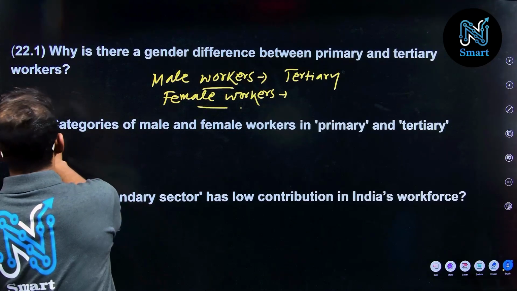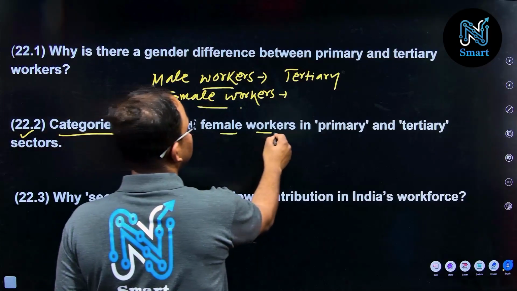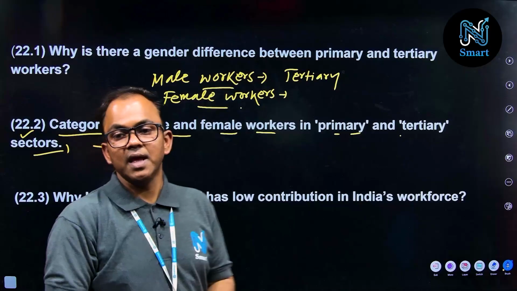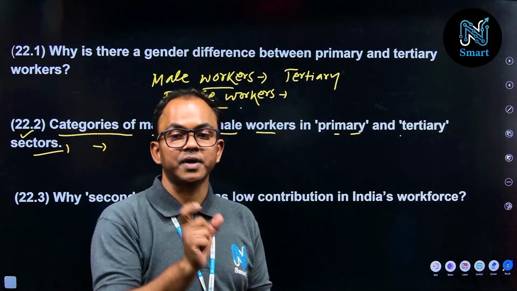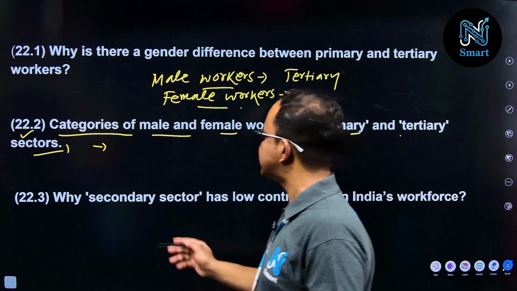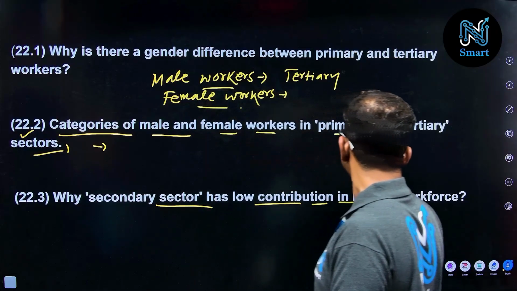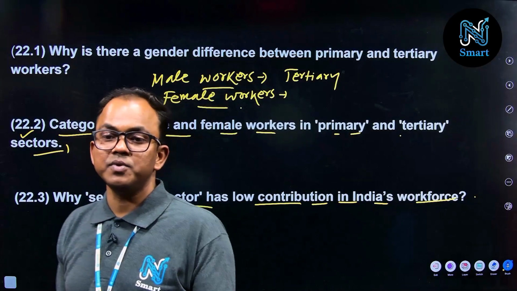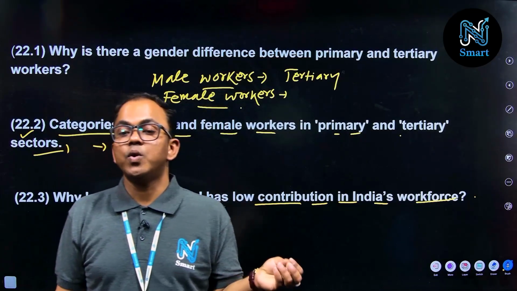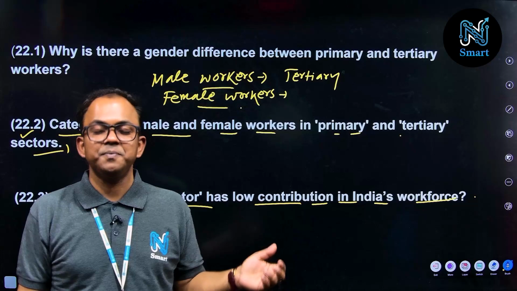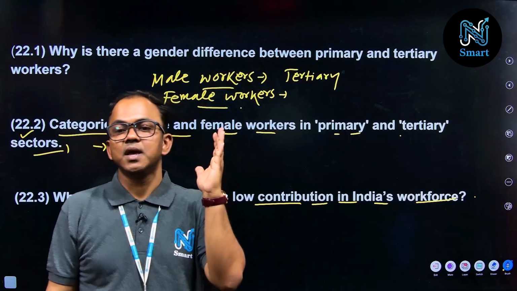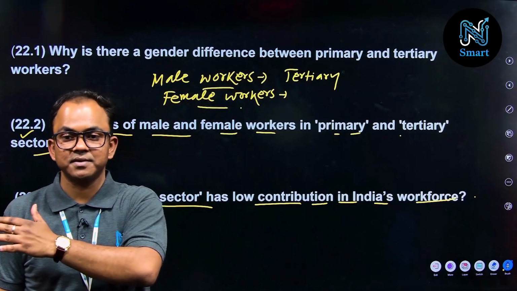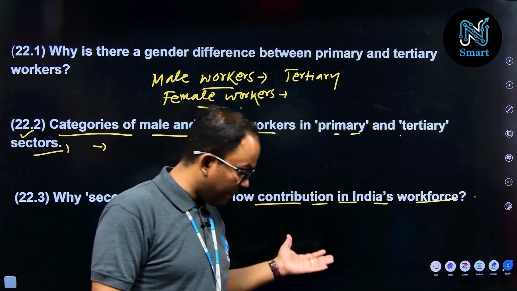Now question number 22.2, categories of male and female workers in primary and tertiary sectors, are direct questions from the table, and the information you have to write down from this figure. Now why does the secondary sector have low contribution in India's workforce? Why such a very poor and lower contribution by the secondary sector? If I observe the status of this economic sector, there is a jump from primary directly to tertiary sector. What is the fact, right?